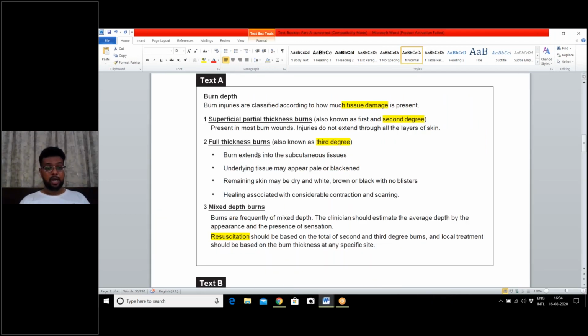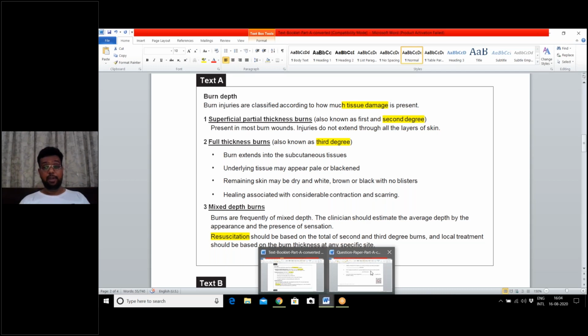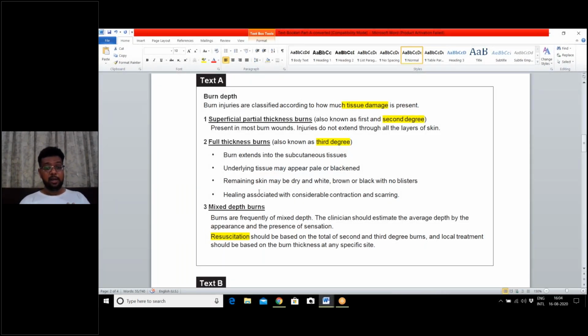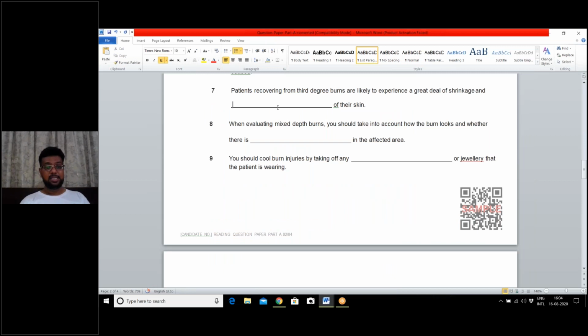Let us look here. Third degree burns are here. So patients recovering. Recovering means healing, and we have underlined healing here. Healing associated with considerable contraction and scarring. So our answer is scarring. Scarring of their skin.